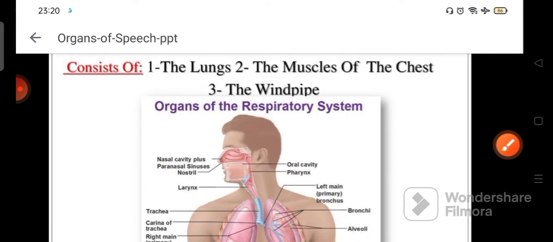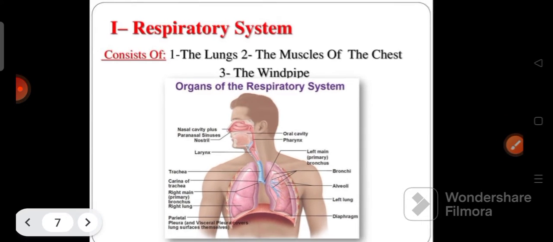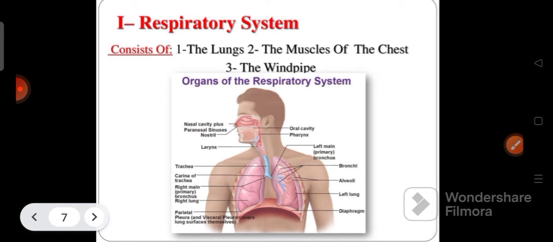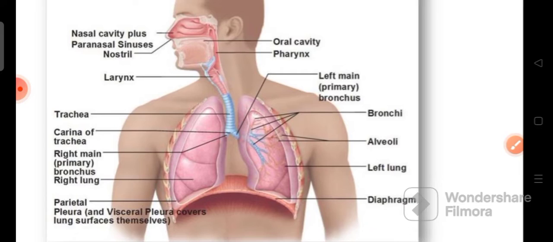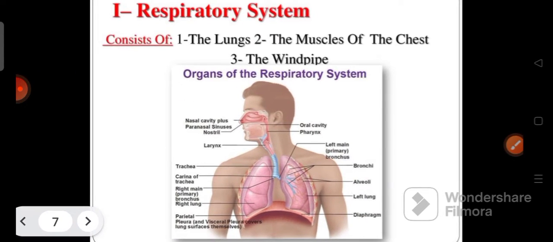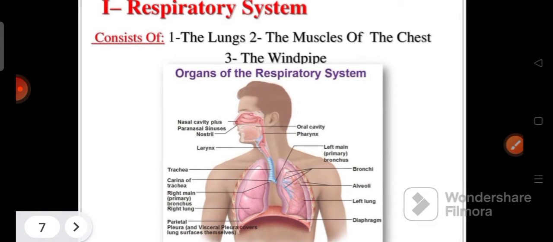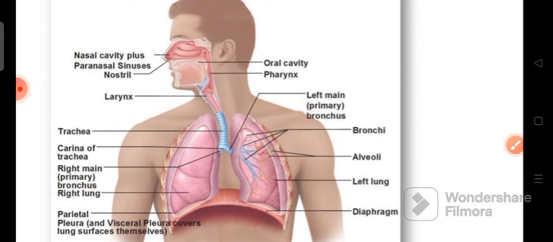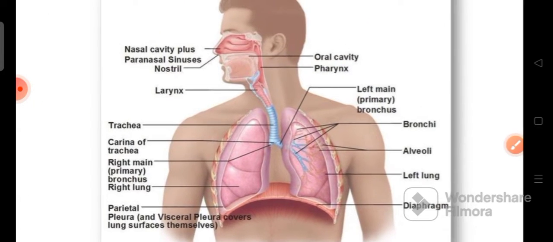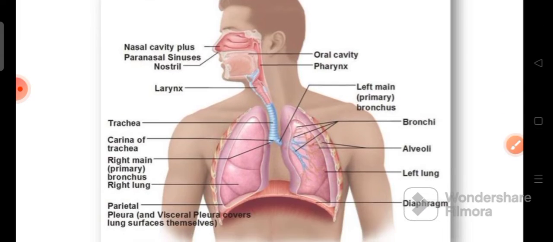As I told you, there are three main organs in the respiratory system. First one, lungs. Second one, muscles of the chest. Third one, windpipe. You know the lungs and where the lungs are located, and you know the muscles of the chest.